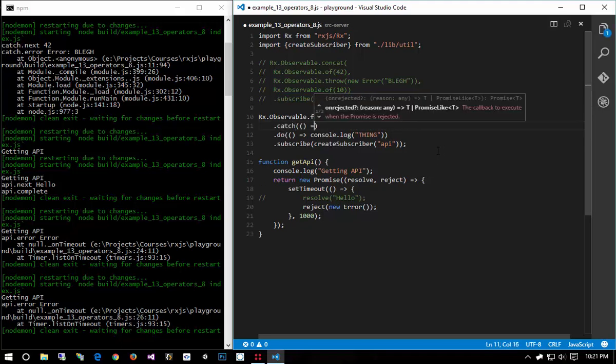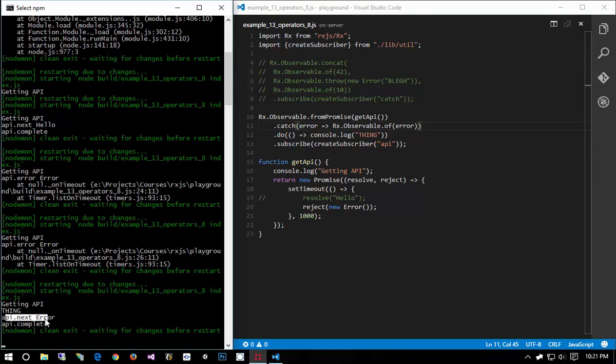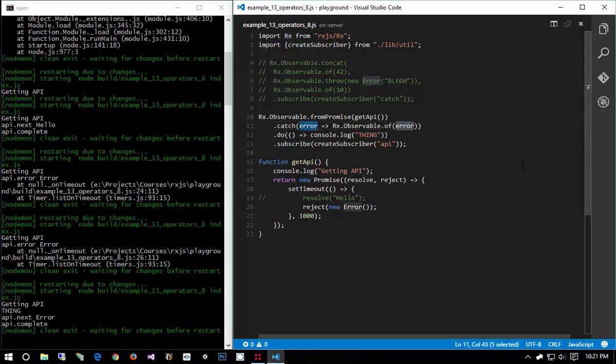So one way to do that is catch. With catch, I can say catch error, and I can simply return Rx.Observable.of error. And this will perform the next operation and complete the pipeline. What it does is wrap this error into an item. So now the error is being sent down the chain as a normal item, and the subscription chain no longer fails. That's generally what you're going to want to do if you want to display an error to the user. In some circumstances, you will not care about the subscription terminating after the error, and you'll want to just handle the error condition and display a message then.